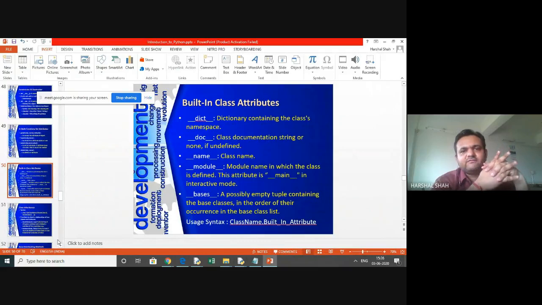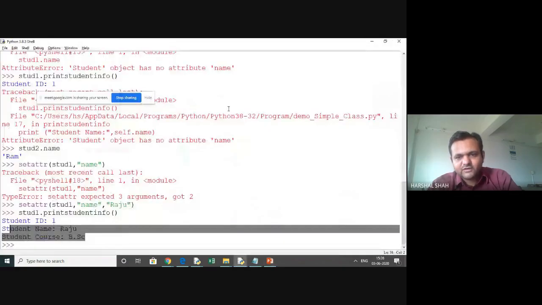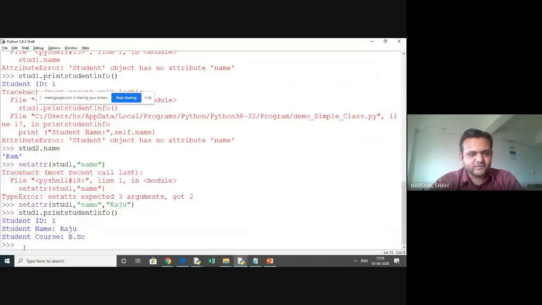You can have a dictionary containing all the class namespaces. You have a doc, then you can have a class name, details, modules, bases. This way you can use a class name built-in attribute. So now we will look at all these built-in class attributes. Class attribute means we need to access it through a class name, and the class name here is Student. So we would access this with Student.